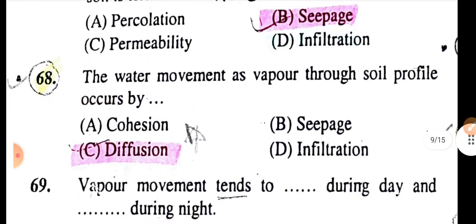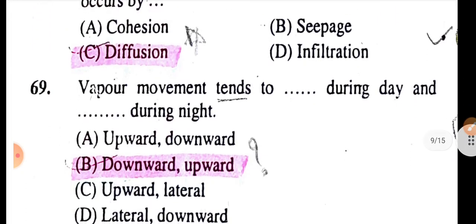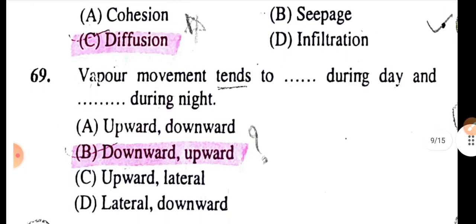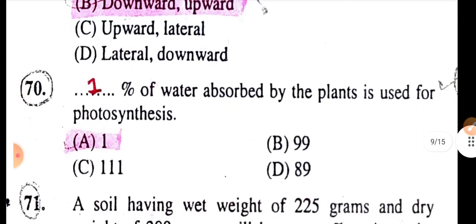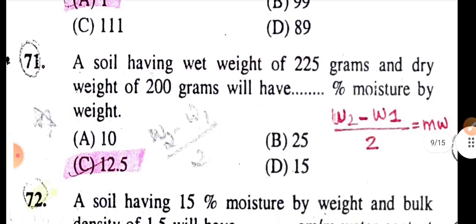Water movement through the soil profile occurs by diffusion. The water movement tends to be downward during the day and upward during the night. 1% of water is absorbed by the plant and used for photosynthesis. A soil having a weight of 225 gram and a dry weight of 200 gram will have 12.5% moisture by weight.